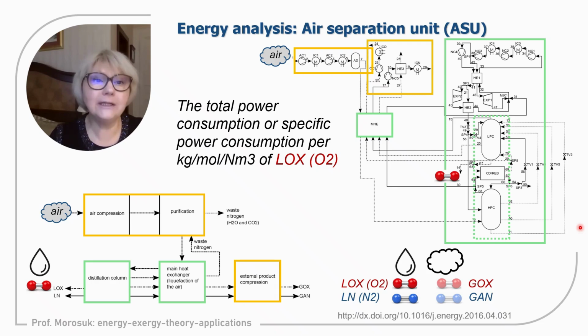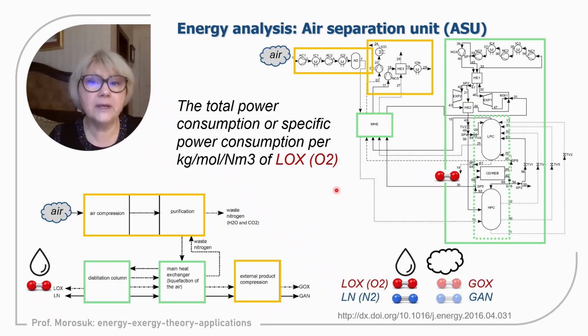But from the energetic point of view, only one product is considered. Always there is a discussion about liquid oxygen production, and all other products are ignored when discussing the efficiency of this system.